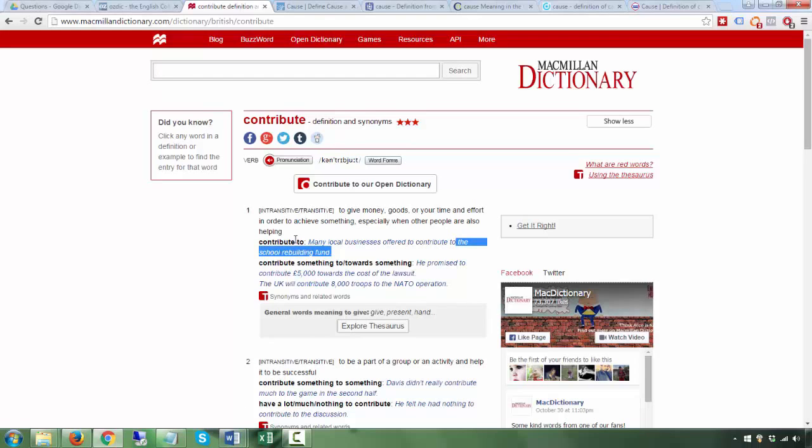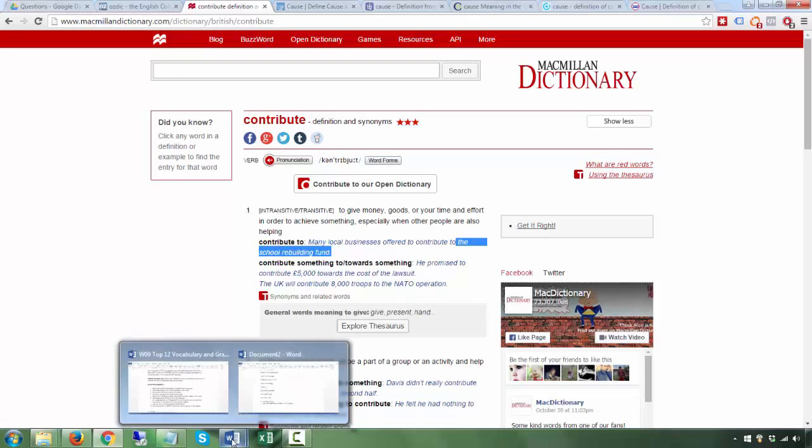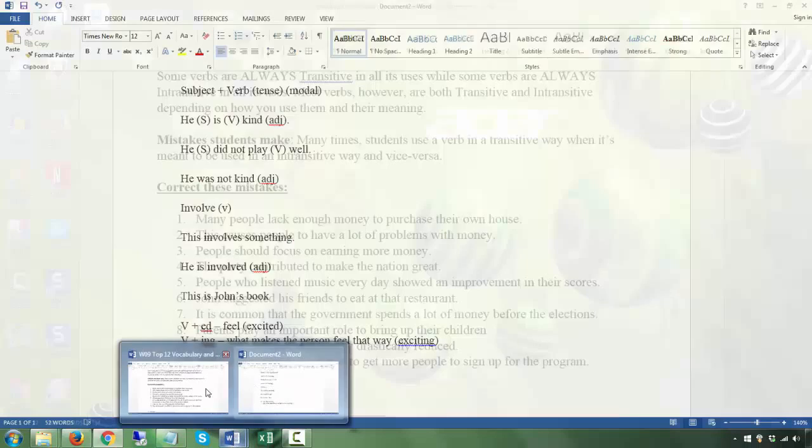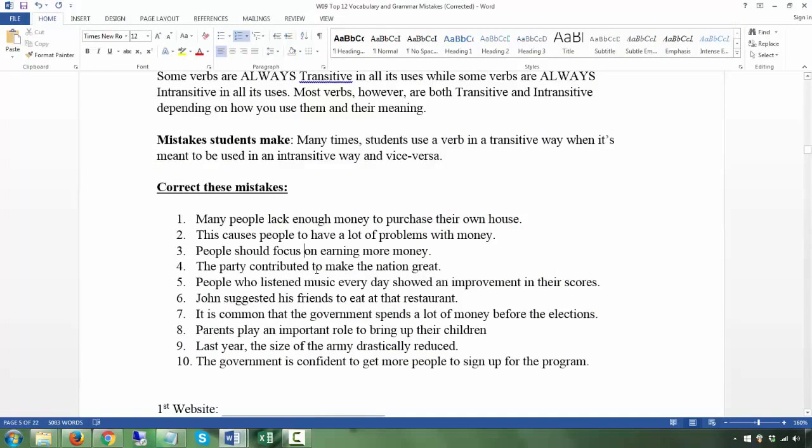So here the word pattern is the word contribute plus the preposition to, not contribute plus to plus base. That's the reason why contribute to. If this is used as a preposition, not to plus base, then after the preposition, if you want to put a verb, you put the verb in ing. So that's the reason it's contributed to making. So to as a preposition is not to plus base verb.